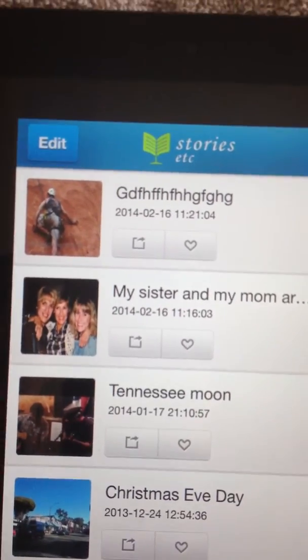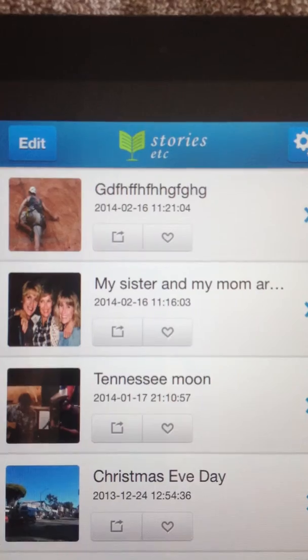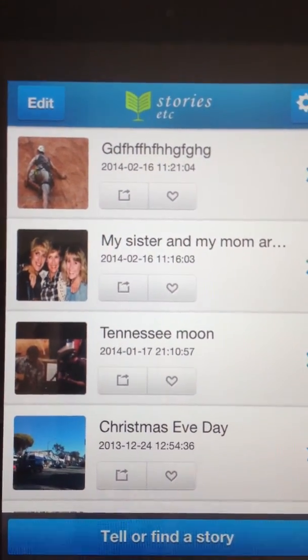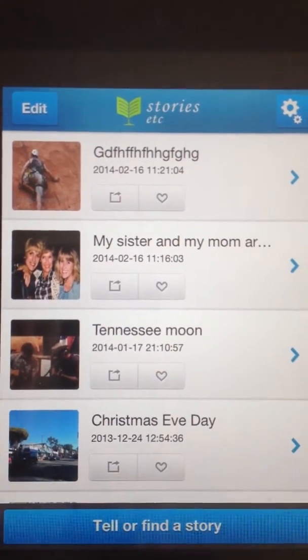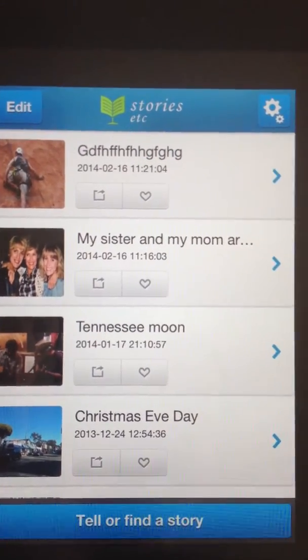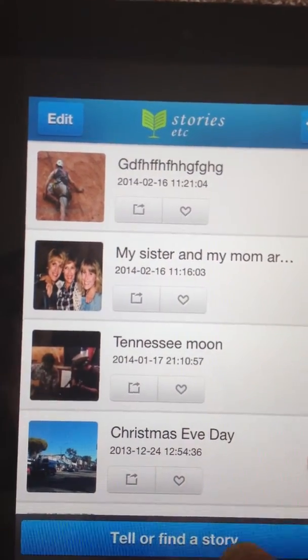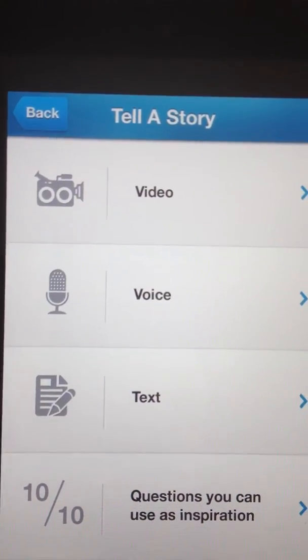We don't have it yet, but in a week we'll have a share on Facebook button right here that will allow you to share the story on Facebook and text, and we'll get to Twitter later. That's really it. That's how you tell a story on Stories Etc.